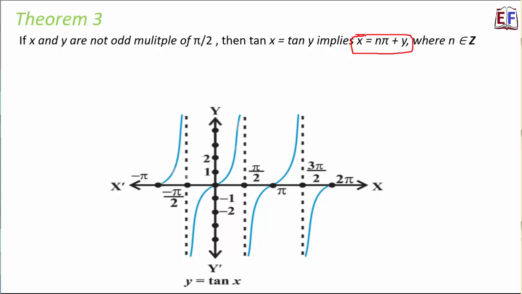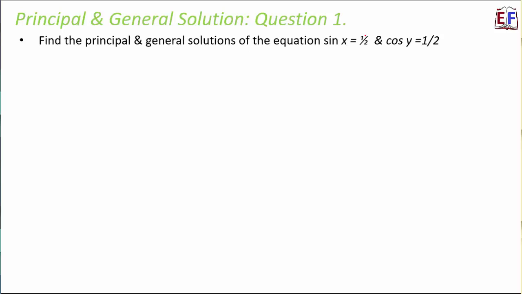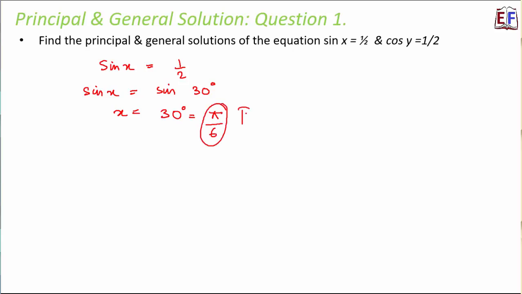Now you must remember these three theorems, because without them you will not be able to find out general solutions of trigonometric equations. So let us try out a question. Let us suppose we try to find out the principal and general solutions of the equations sin x is equal to 1 by 2 and cos y is equal to 1 by 2. So let us first start with sin x is equal to 1 by 2. Let us first focus on the principal solution, that is the specific solution. What is 1 by 2? Sin 30 degree. Right? So we can say that x is equal to 30 degree, which is pi by 6, is the principal solution.